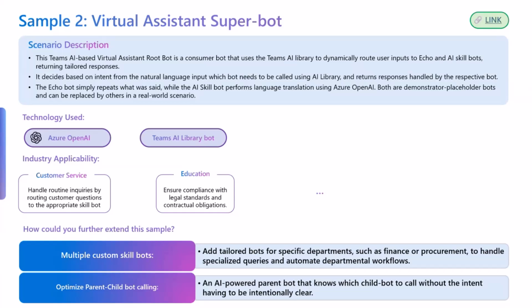Now, even if you don't actually say, can you use the echo bot to respond in this scenario, or can you use the AI translator bot to respond in this scenario, you'll actually see that it figures out which one to call. And think of these as solution samples, like I said earlier. Now, if you extend this further, you can have n number of skill-based bots, and you can have one parent bot or superbot to rule them all, right? And that's why I think this is a great sample to check out and explore.